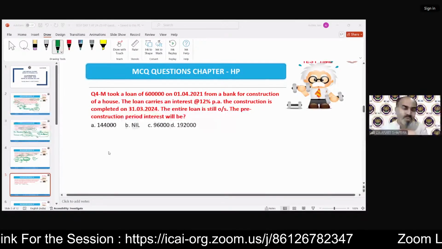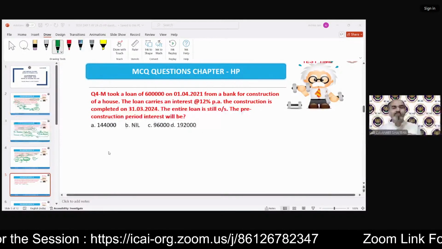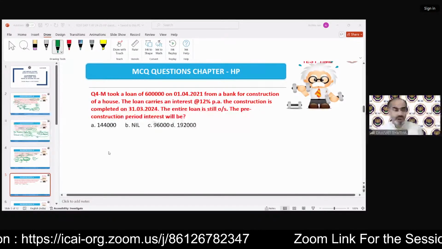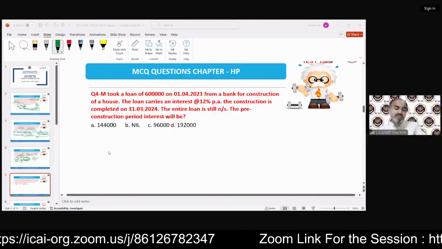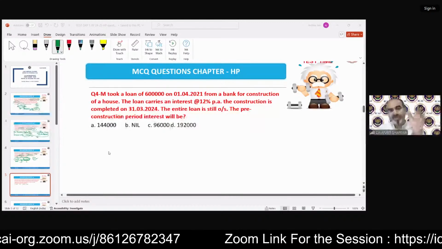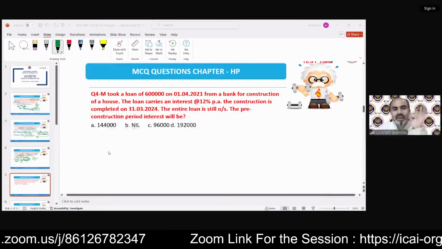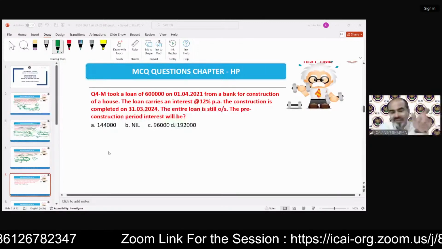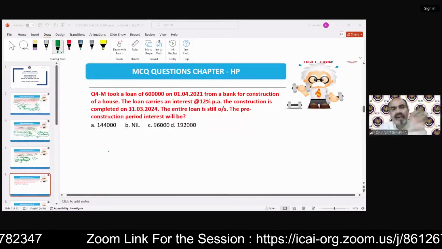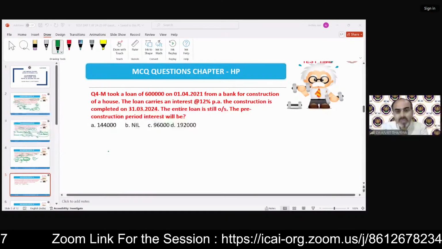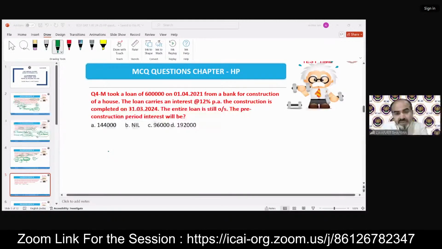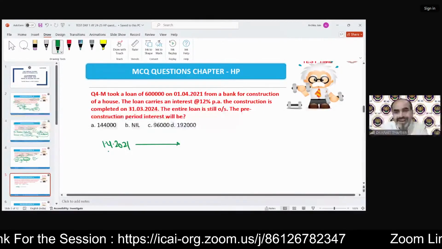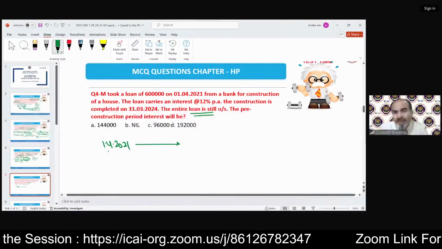Now you can see in this question, construction has been completed on 31st March 24. So now we have to take the date 31st March 23. We have to take the preceding 31st March. It does not matter whether negative days come or not. If it is negative, then we cannot calculate the interest. So now you can see in this question, the loan taken date is 1st April 2021. Entire loan is outstanding. So no repayment has been done.